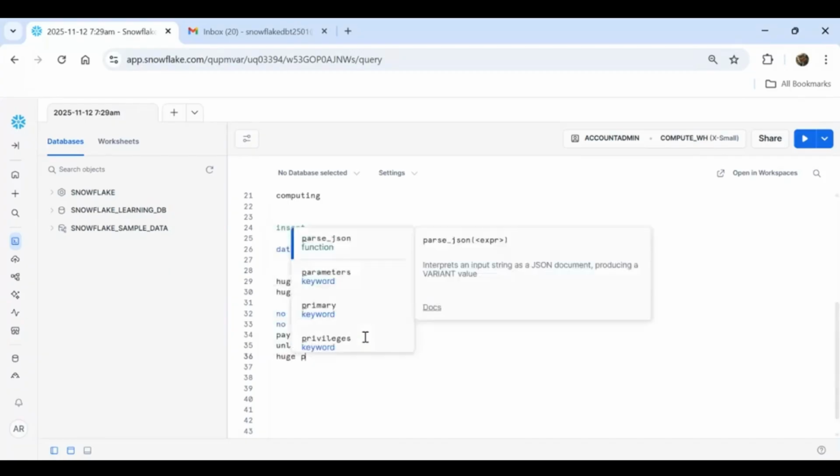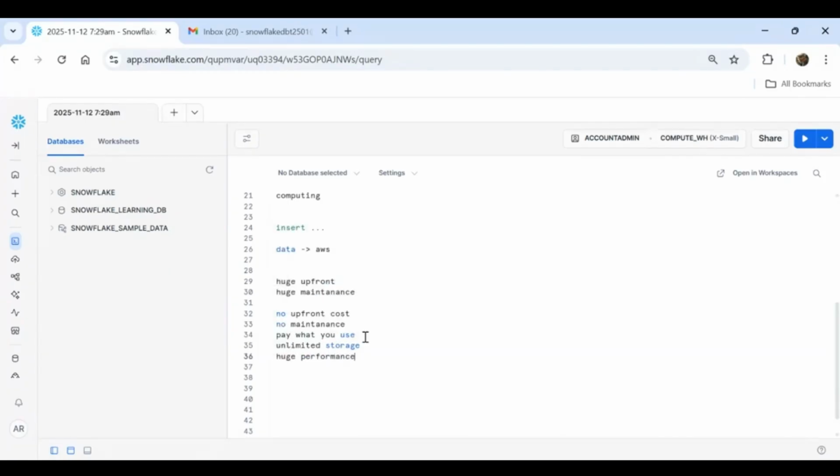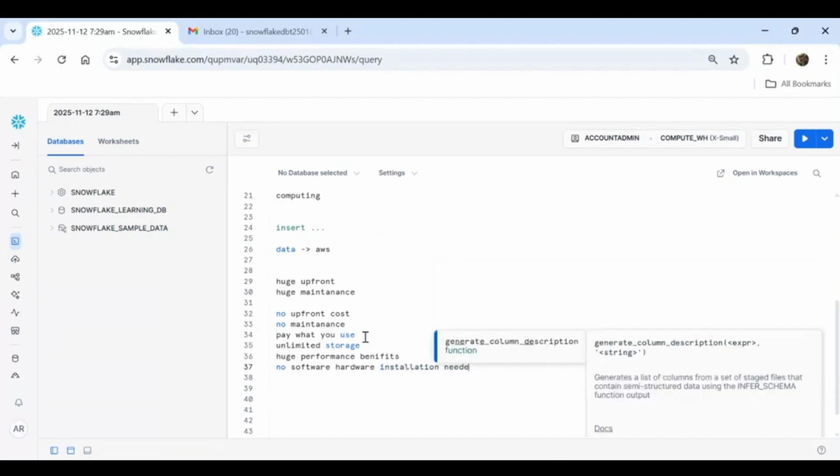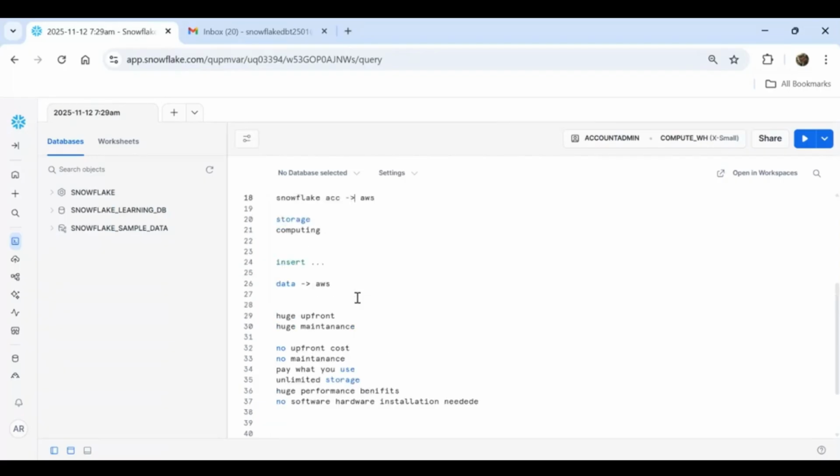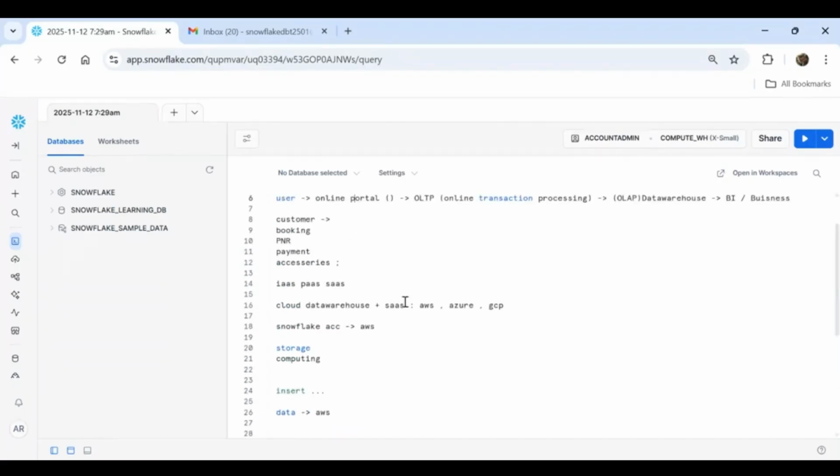Huge performance benefits, and no software or hardware installation needed. These are the points you can remember. So this is all about Snowflake.